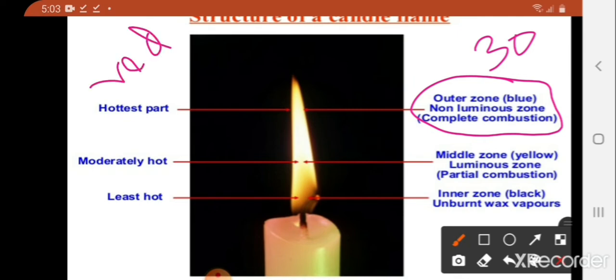This indicates that the non-luminous zone of the flame has a higher temperature. In fact, this outer part of the flame is the hottest part.